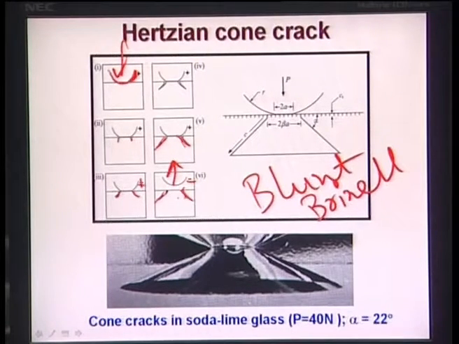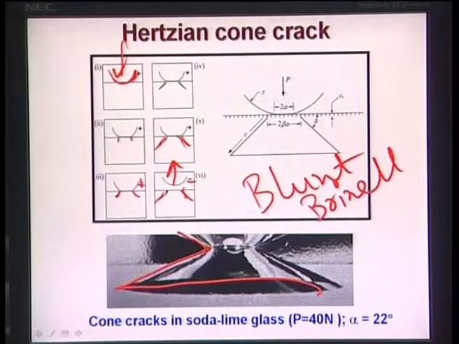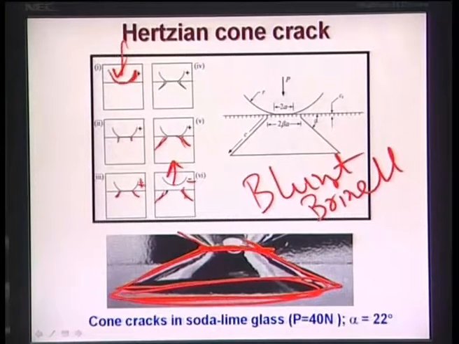Now these cone cracks have been observed in soda lime glass. Why has glass material been used? Because glass material is transparent, so you can see the cracking behavior in it. Many of your ceramic materials are not transparent, right? So you cannot see how the cracks are generated in the subsurface region. What you see here is that this cone crack forms at this region, and it characteristically forms a geometrical cone, where alpha is 22 degrees.